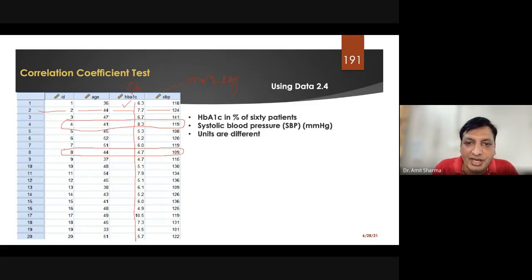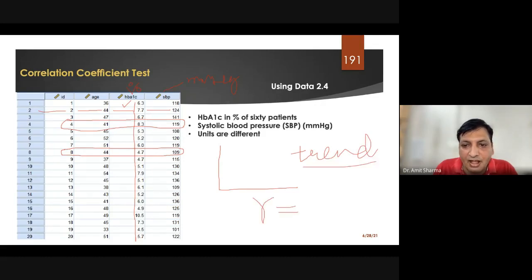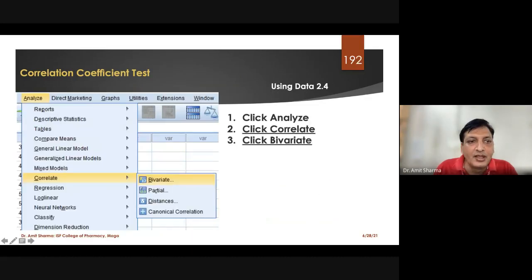So how are we going to decide? We are going to decide by seeing the graph, which kind of trend we are getting. We have to see the trend, and by seeing the value of R, how much R was found to be. Clear?